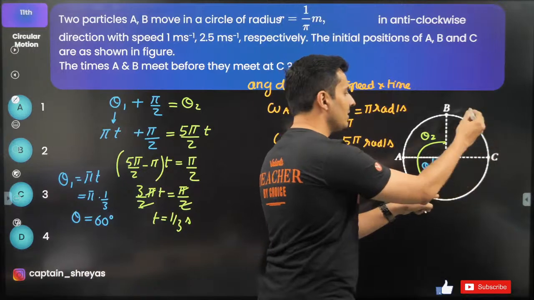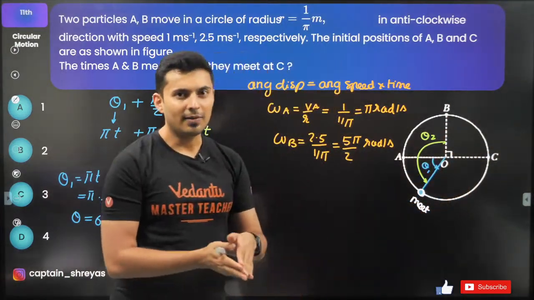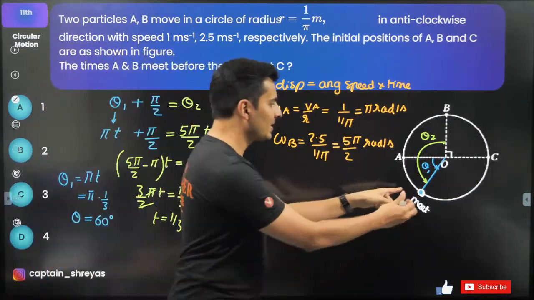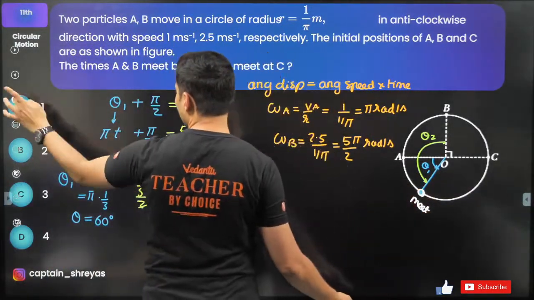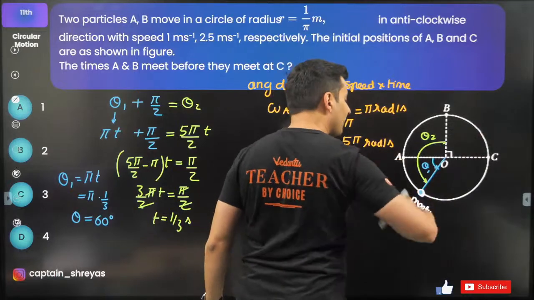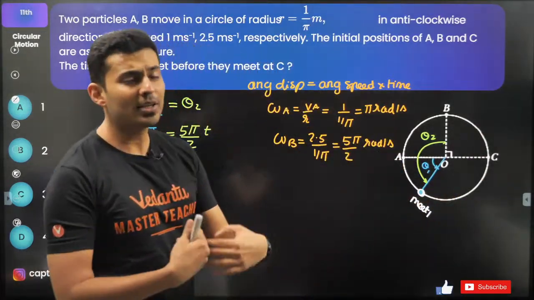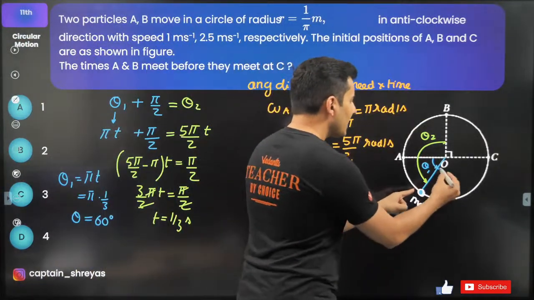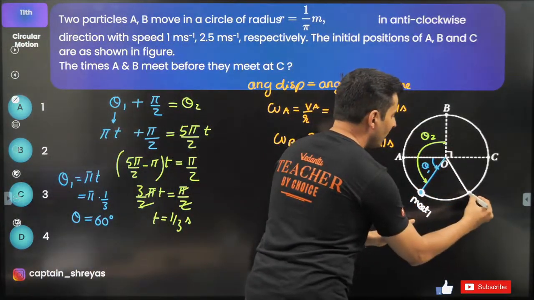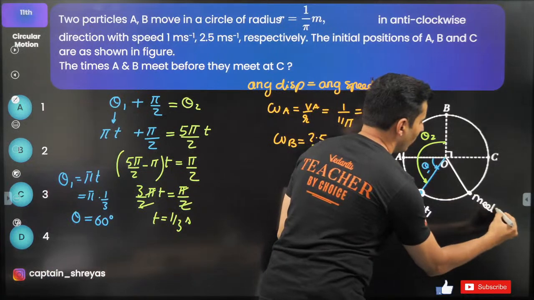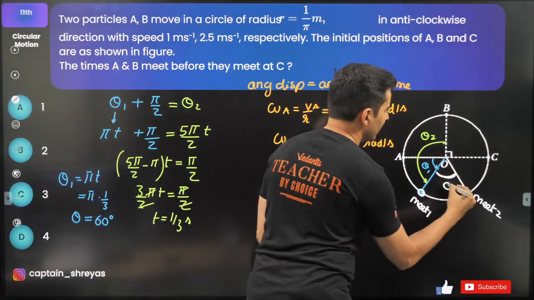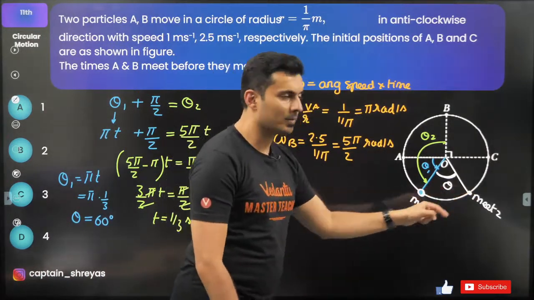I think after this also again they will meet. Yes or no, guys? After this first meeting, they will meet again after some more time. How much more time will they take? Well, you can think of that easily. If they meet again for the second time over here, let's say this angle is theta, starting from here.